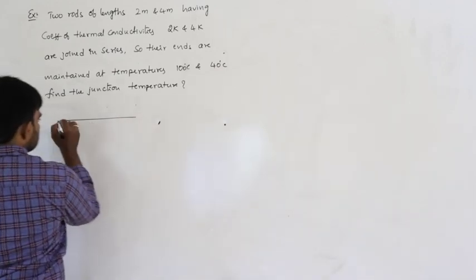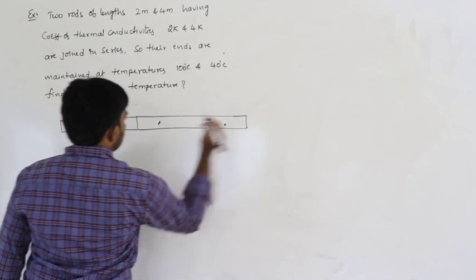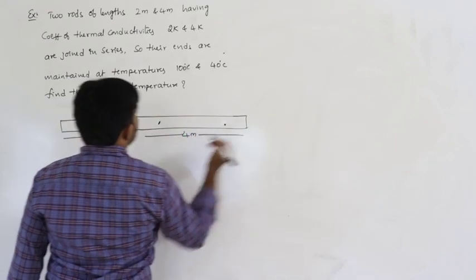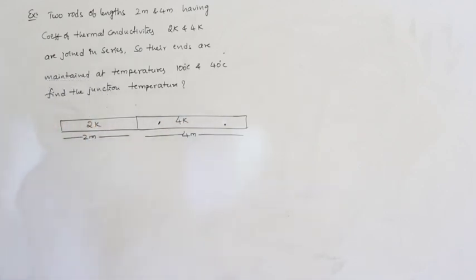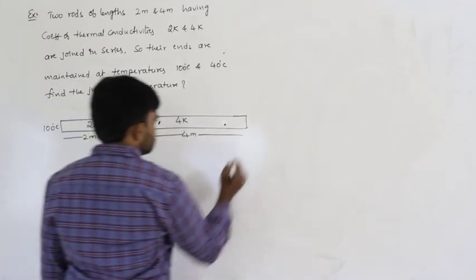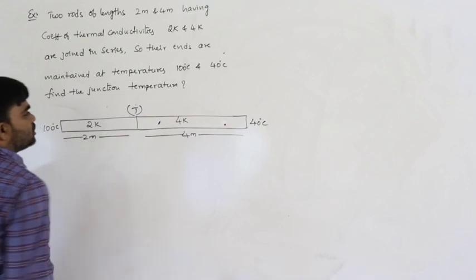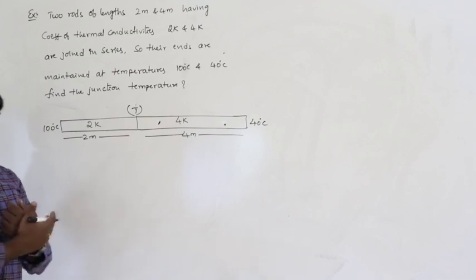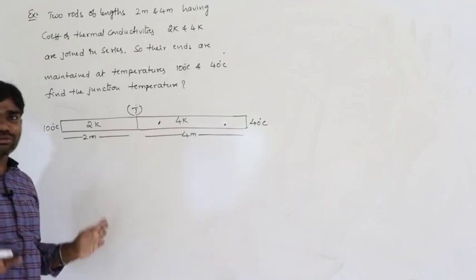Let us say two rods of different lengths. One is 2 meters, another one is 4 meters. This is 2K and this is 4K, joined in series. Their ends are maintained: let us say this end is at temperature 100 degrees Celsius, this end is at temperature 40 degrees Celsius. Now we have to calculate the junction temperature. That is the given question. Do you have to remember the formula or go through the process? I will go through the process.